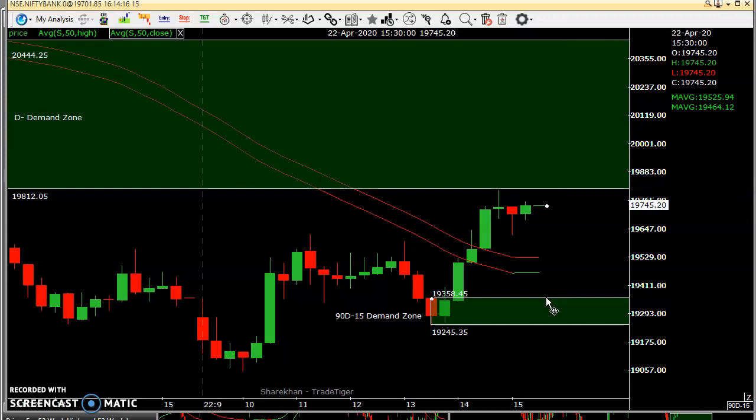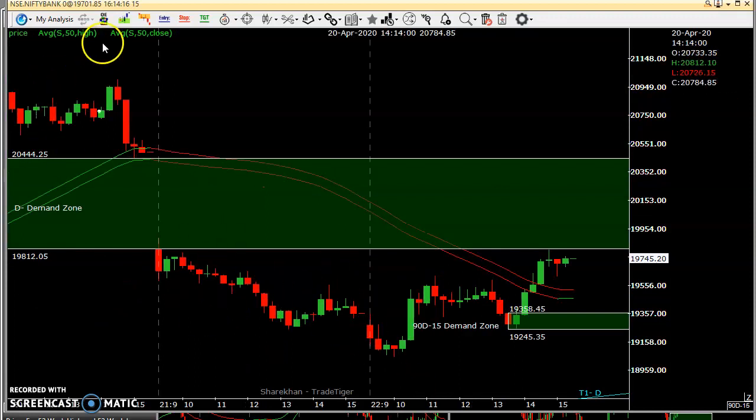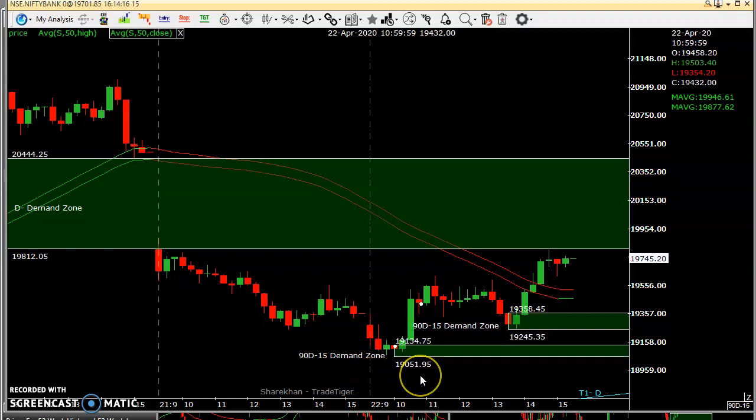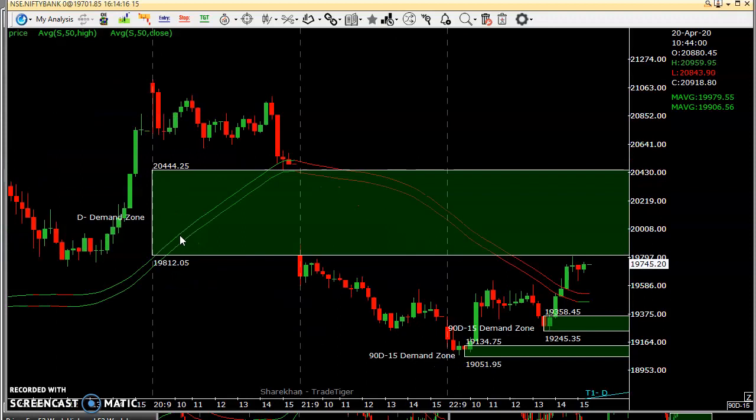There is one demand zone, that is 19,245 and 19,350. Another demand is here, this is 19,051 and 19,130. These two zones will act as a decent demand, and this entire gap area will act as a resistance. If the price comes to this area and moves from here, this will act as a resistance. So you have to plan according to that.